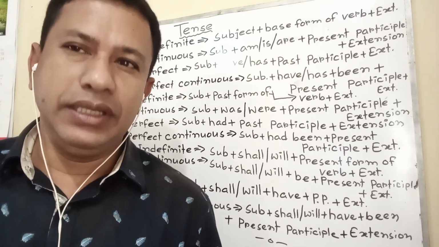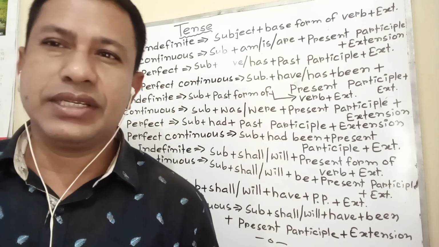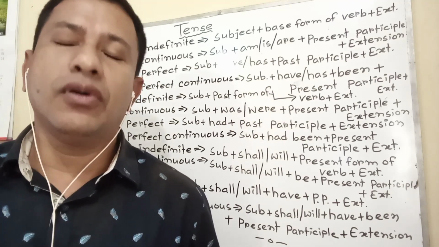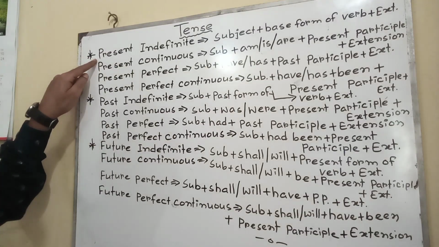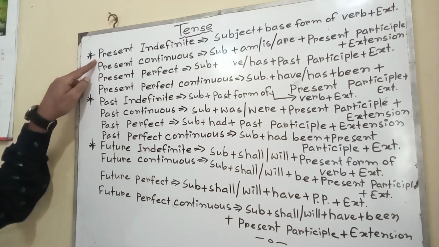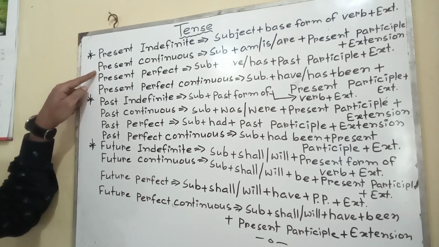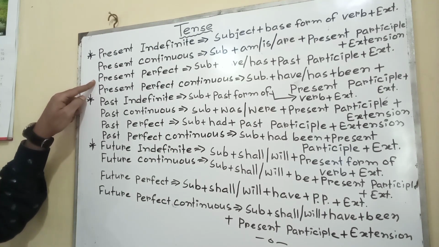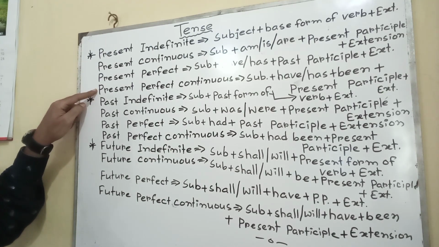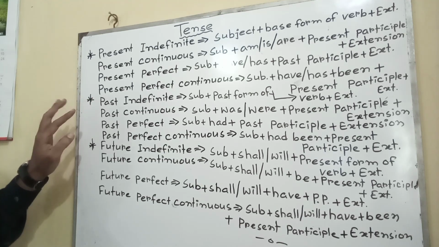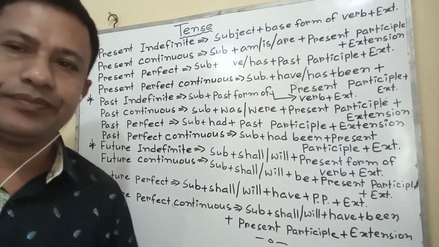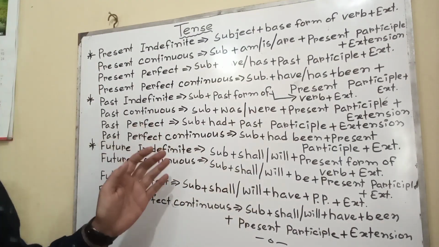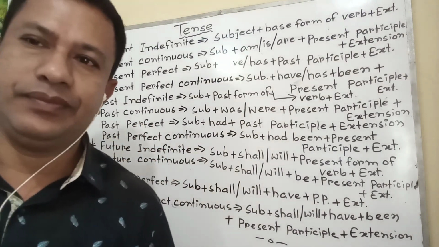Again, each tense is categorized into four types, such as present indefinite or present simple, present continuous, present perfect, present perfect continuous, past indefinite, past continuous, past perfect, past perfect continuous. In this way, you can see on the board. You have to memorize the structures at first.